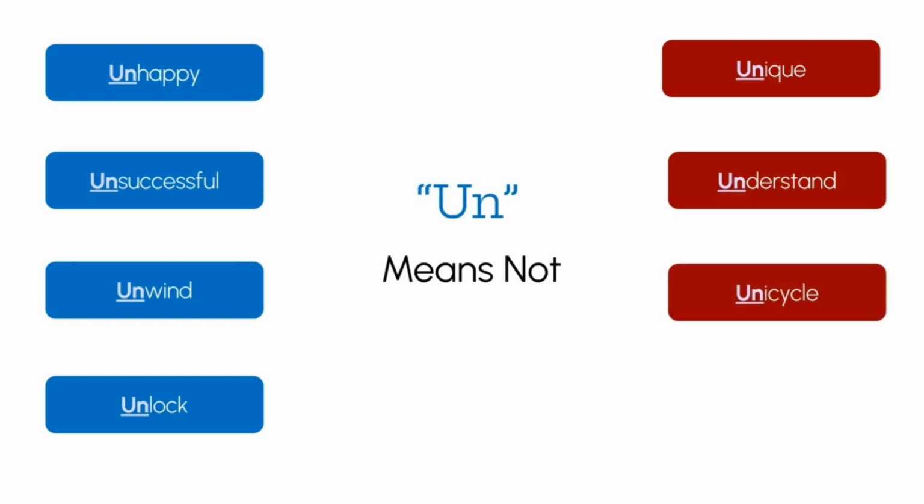Another example is unicycle, which means one cycle, and uni is its own prefix. Therefore, unicycle is a bad usage of the prefix un. Another example is under, and under has its own meaning and requires outside etymology.